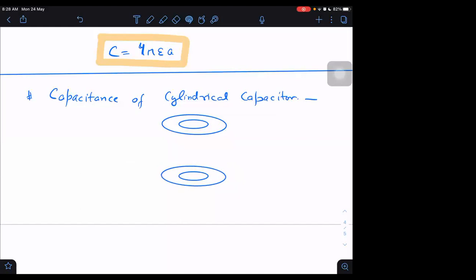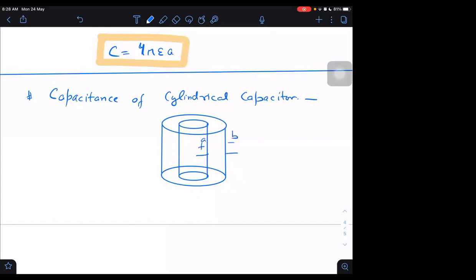This is a cylindrical capacitor, inner radius A and outer radius B. Again, one of these is positively charged and the other is negatively charged. Any one we can take positive, the other negative.